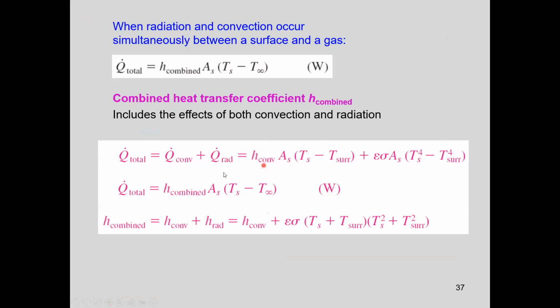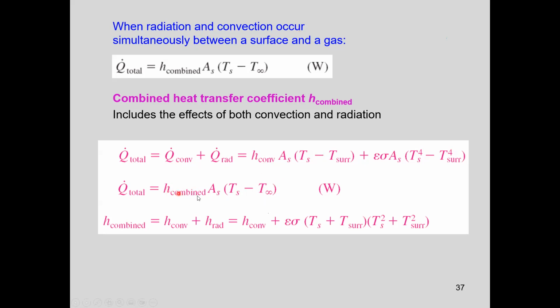So Q total is Q convection plus Q radiation. This is Q convection, h convection As (Ts minus T surrounding). This is the radiation. Sometimes we combine them together into one formula like this. We call it h combined. So the effect of convection and radiation is combined into one equation.